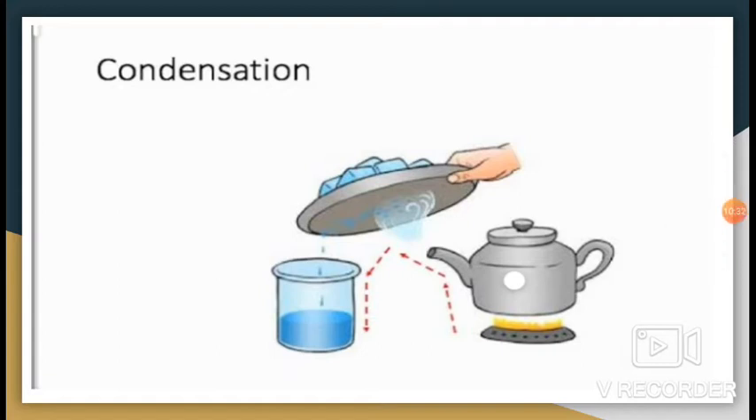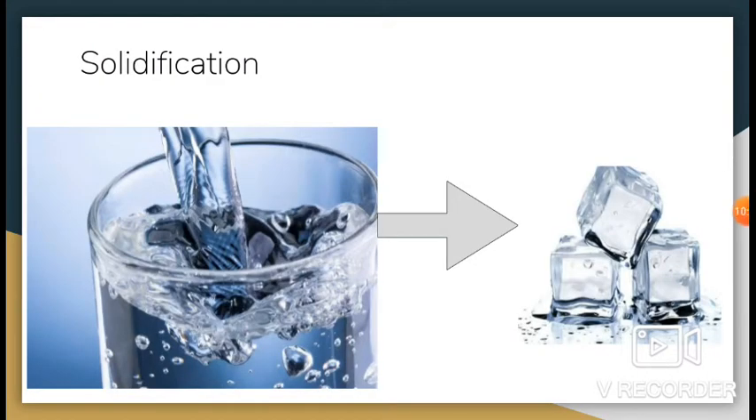In other words, the water in the air, a gas known as water vapor. Now let's revise what is solidification. The process by which a liquid changes into a solid on cooling is called solidification. Freezing of water into ice is a form of solidification. If you fill water in an ice tray and keep it in the freezer, you will see that after some time the water turns into ice cubes.